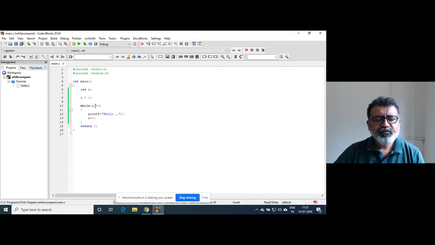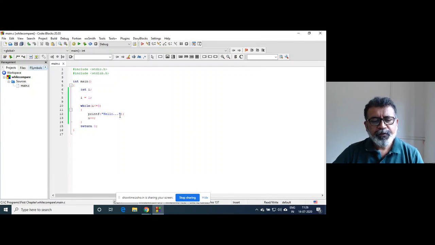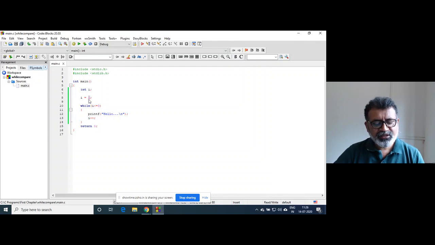Now, when I write while i is less than or equal to 3 as a part of condition, we know that this loop will be executed 3 times, right? So if I run this code, it will print hello 3 times, right? Now, put the slash n in here so that output is visible clearly. Output is 3 times hello will be printed. Now, suppose i contains 5. Try to understand the logic behind this difference between while and do while loop.